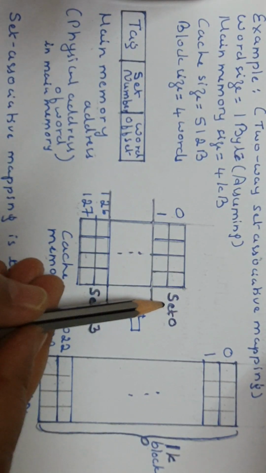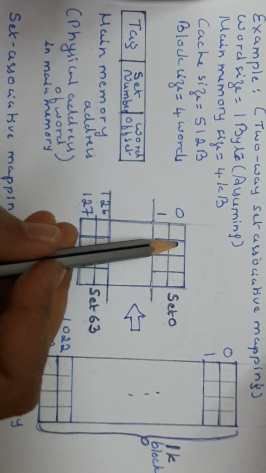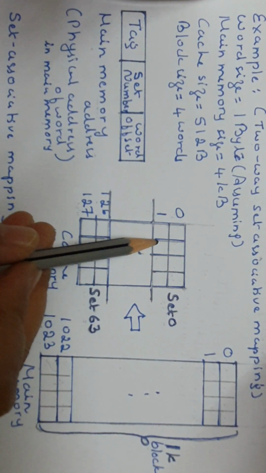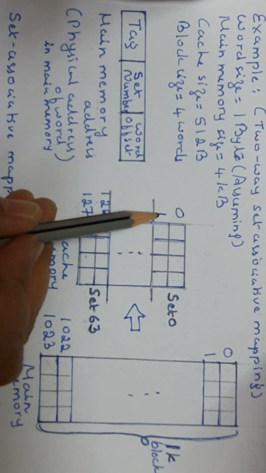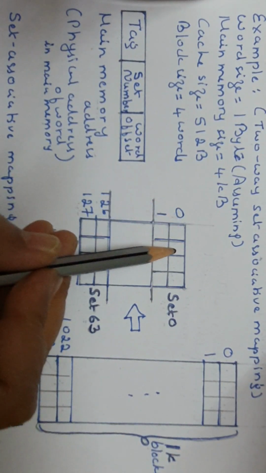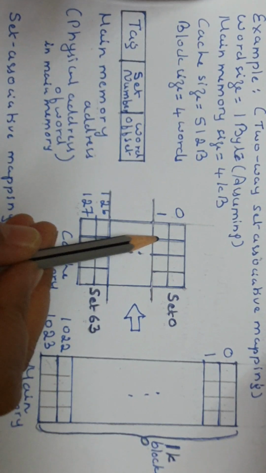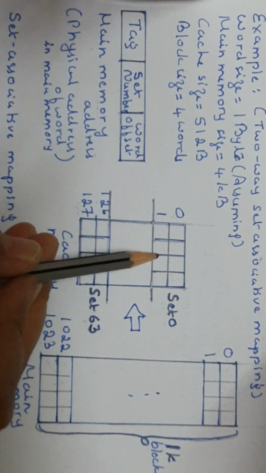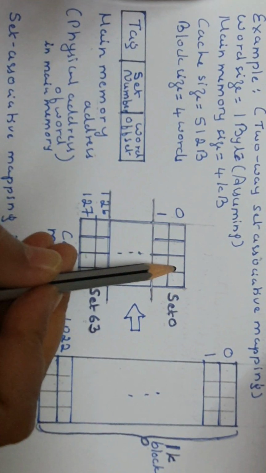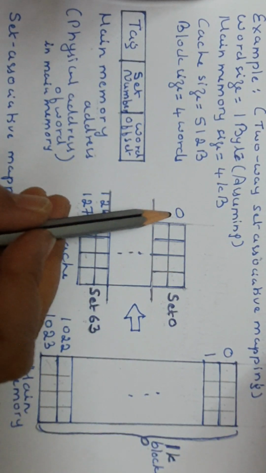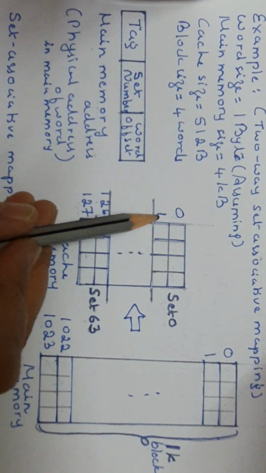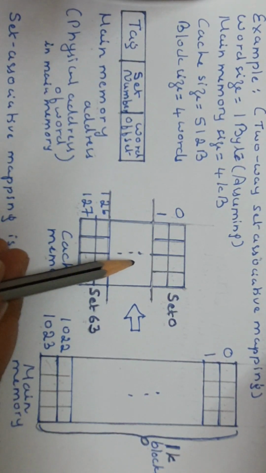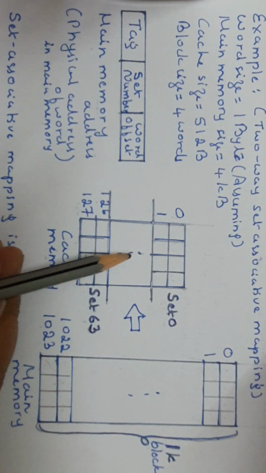Suppose it is calculated to be set 0, then there are 2 options. It can be copied either in block 0 of the cache or block 1. If block 0 is full, it will be copied in block 1. If block 1 is full, it will be copied in block 0. There are 2 choices, so it is flexible like associative mapping.